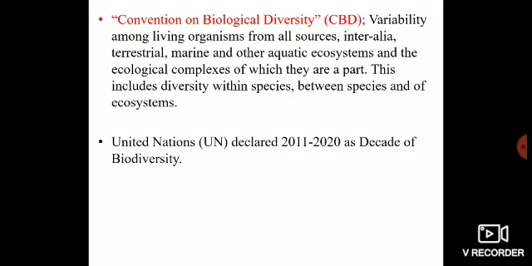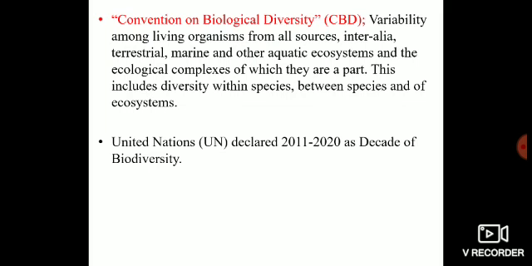The Convention says that biodiversity is simply the variability among living organisms from all sources, from terrestrial environments, from marine environments, from other freshwater aquatic ecosystems, and the ecological complexes of which they are a part. This definition includes the diversity within species, between species, and of the ecosystems.